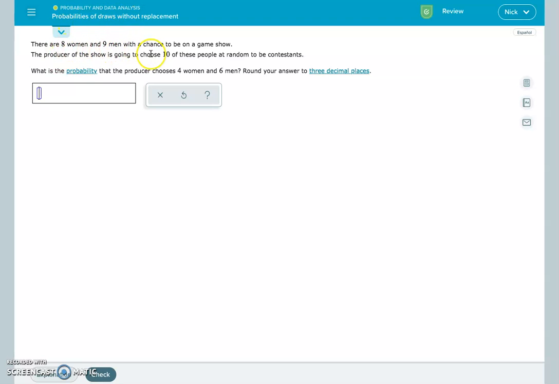Today we're going to be looking at the topic, probabilities of draws without replacement. So we have 8 women and 9 men that have a chance to be on a game show. The producer is going to choose 10 of these people at random out of our 17. So what's the probability that the producer chooses 4 women and 6 men?